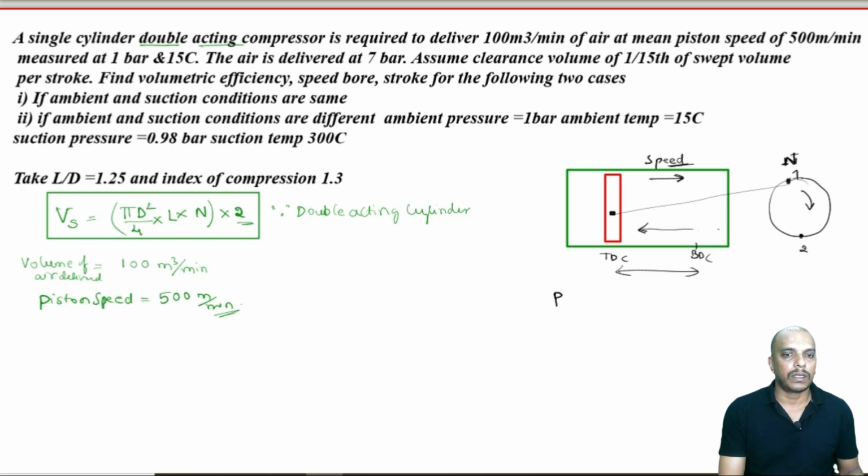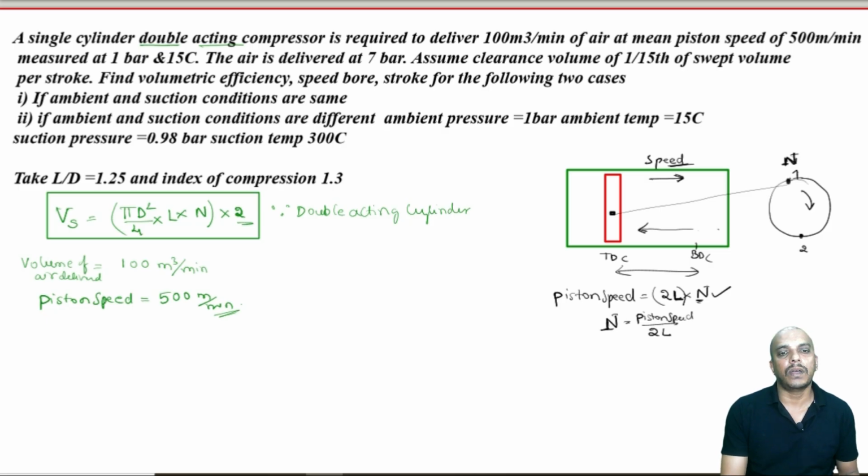So if piston speed is given as linear, then it has to be 2 times L into N. For every one revolution of this shaft, we will have 2 times the length moved. So if you want to convert this into RPM, N should be equal to piston speed by 2L.